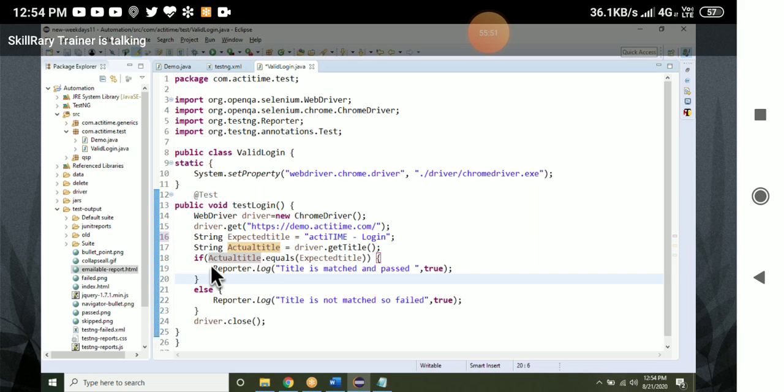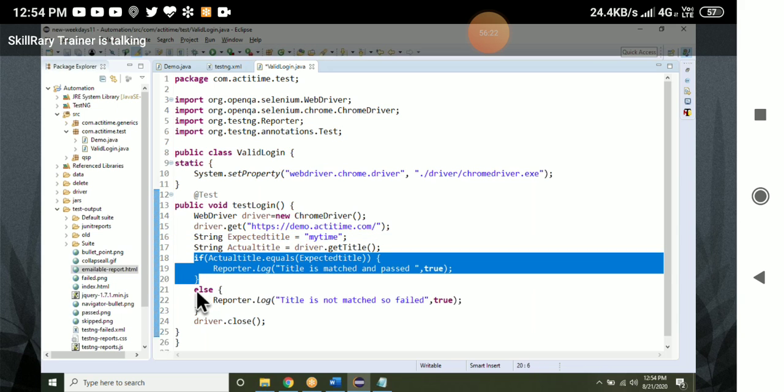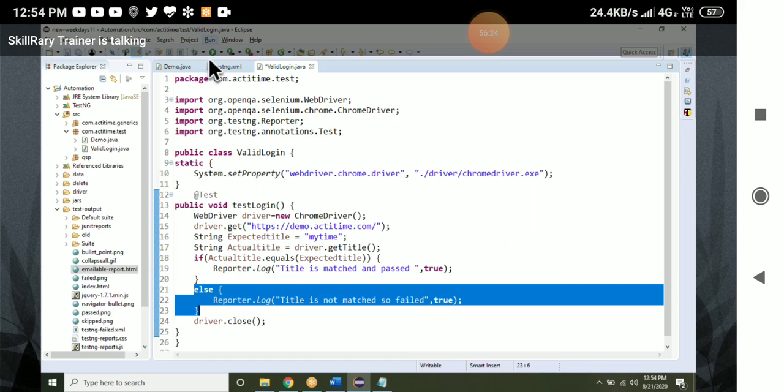Here I am comparing. If both match, I am passing the test case: title is matched and passed. Else, if the title is not matching, it will come to the else block: title is not matched, so fail. So it will fail the test case and then close the browser. Now intentionally, instead of active time, I will give my time or logout, something like that. Now it will not go to the if block, it will go to the else block. It will fail the test case and close. We'll see that.